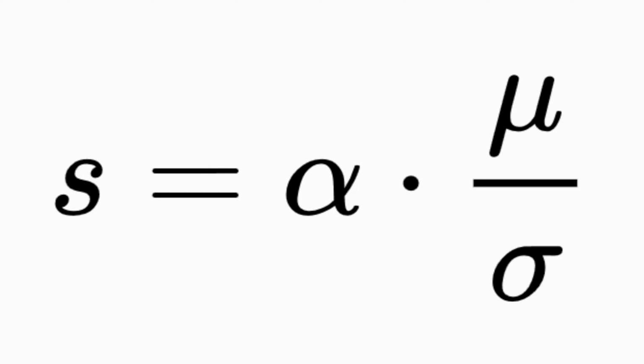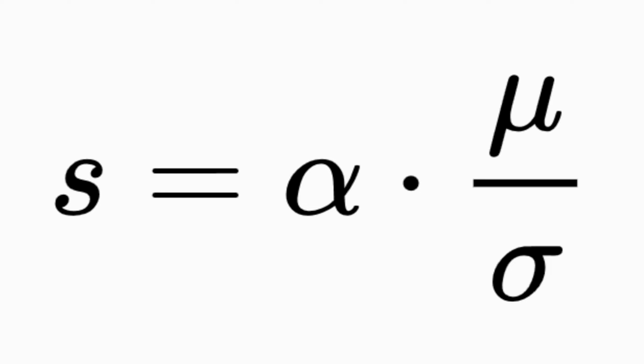Mu is the mean, and sigma is the standard deviation of returns. Alpha is just an arbitrary coefficient. For now you can set it to 1. The intuition behind the Sharpe ratio is that scaling a strategy up or down by changing its budget does not affect the quality of the strategy. Only the relationship between its mean profit and the variability of that profit matters.